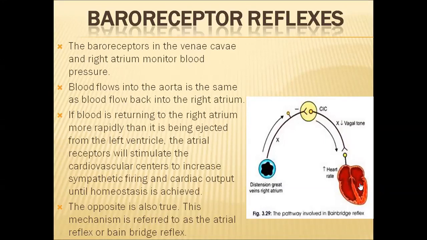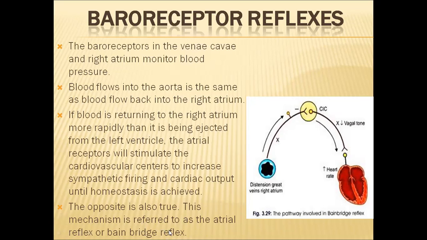It will happen in the opposite case also. That means when the right atrium is receiving less blood, but the left ventricle is pumping a lot of blood out of the heart, that is also not good for maintaining the heart rate. In such cases, the vagus nerves will bring signals from the cardiac inhibitory center to decrease the cardiac output, or to decrease the heart rate. So vice versa happens. This is called the Bainbridge reflex.